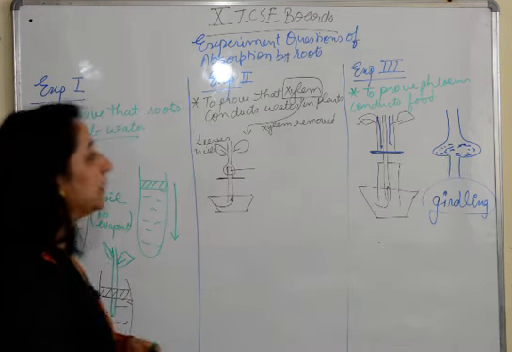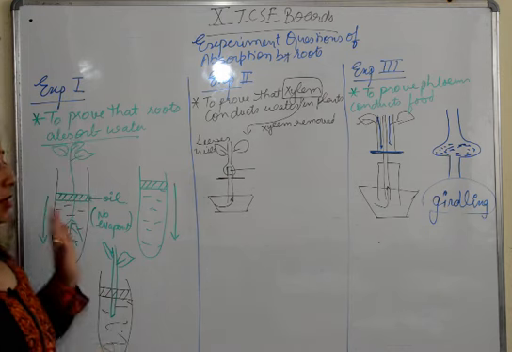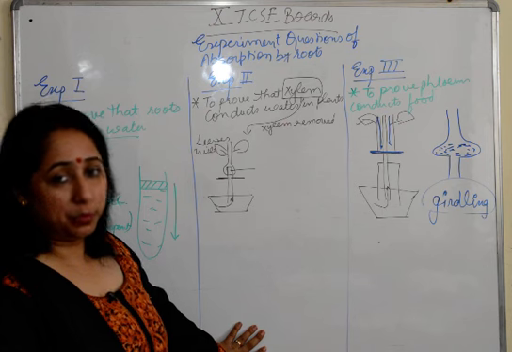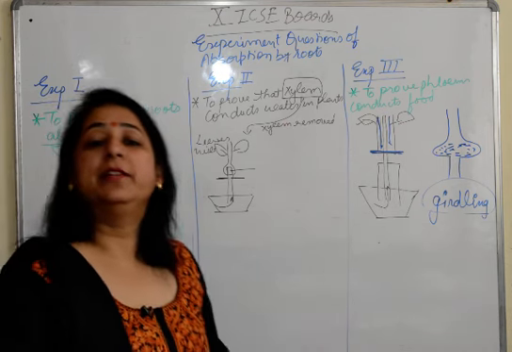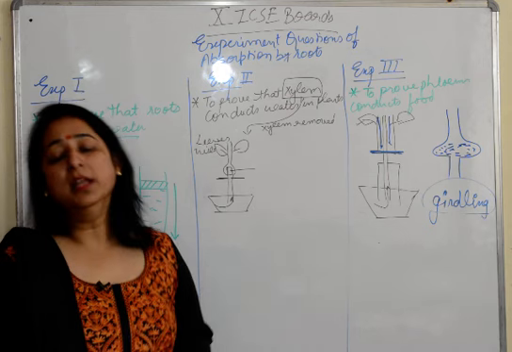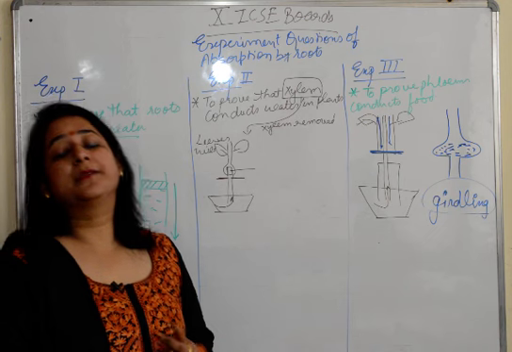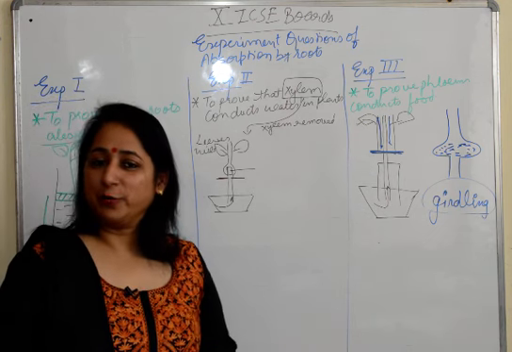So these are the three experiments from the chapter absorption by roots, which are important from paper point of view as structural questions. In our next video, we'll talk about the experiments of the chapter transpiration. There are 3 or 4 experiments from transpiration. Maximum experiments are from photosynthesis. So we'll make a video for that also.